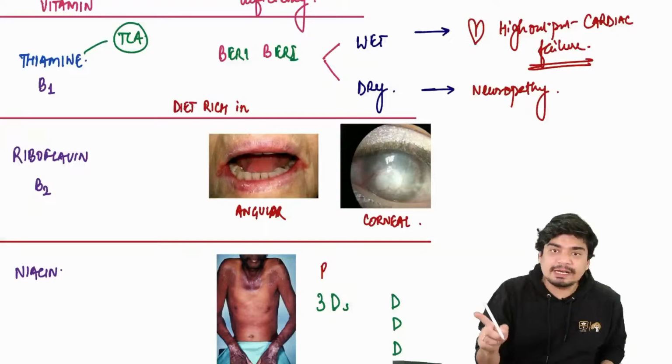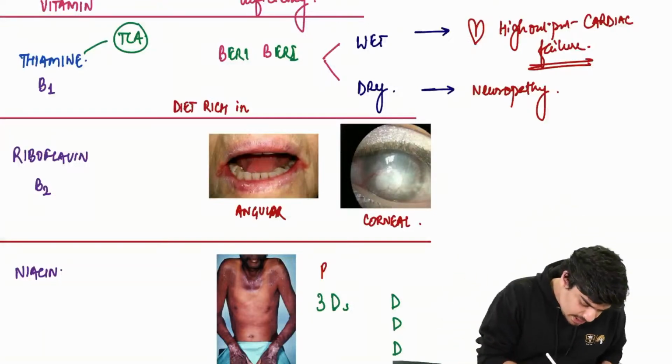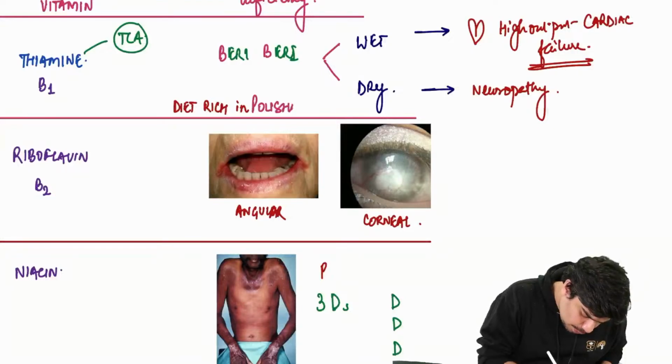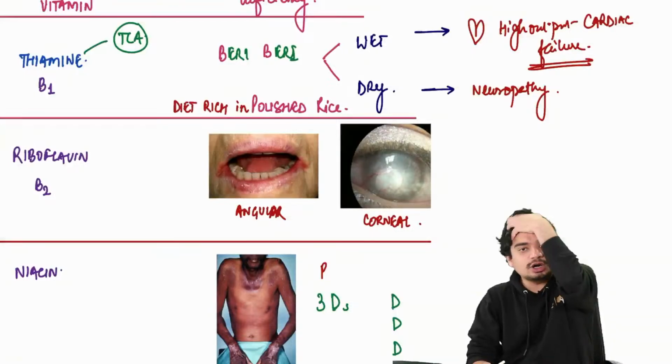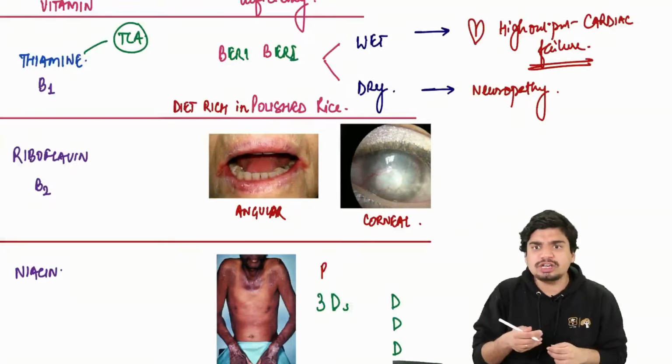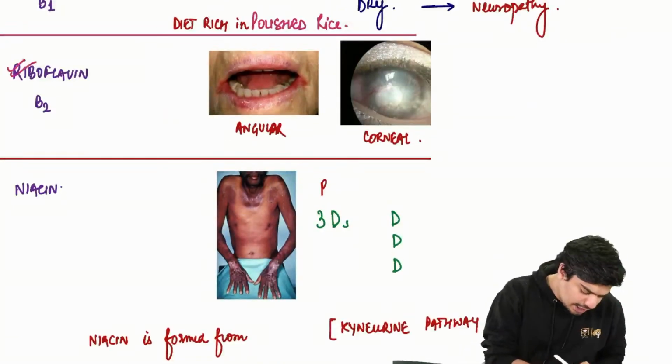Beriberi occurs if you take a diet rich in polished rice. The husk of rice contains a lot of vitamin B1, so if you polish the rice, you will end up having beriberi. Then comes riboflavin, which is a part of FADH2.